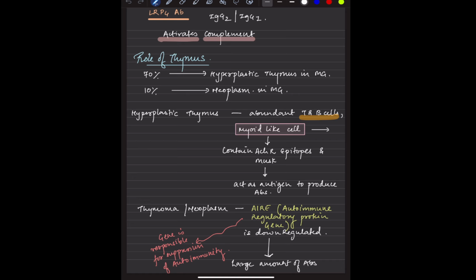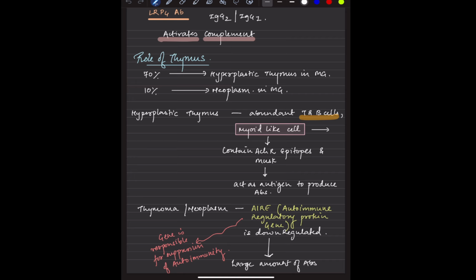So thymoma and neoplasm, how do they contribute to the myasthenia? It is because of the AIRE gene. Now this is a term which was new for me, because I read that in Harrison. It is an autoimmune regulatory protein gene, and we have APS syndrome. So one of the things is that the AIRE gene is also involved in APS syndrome.